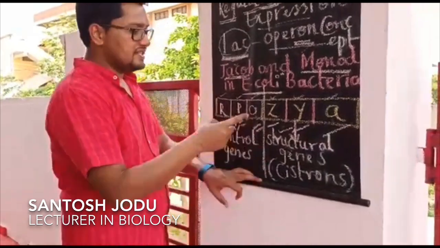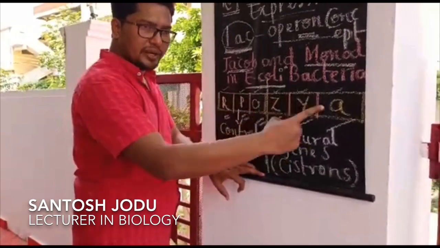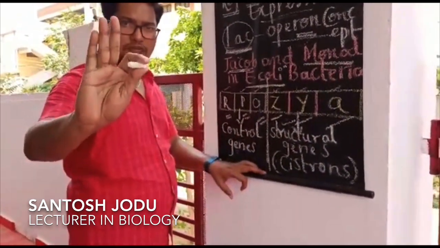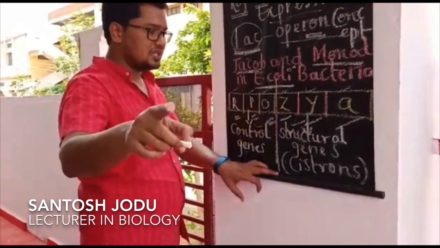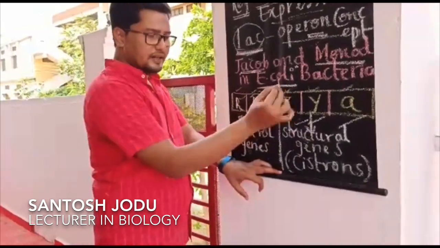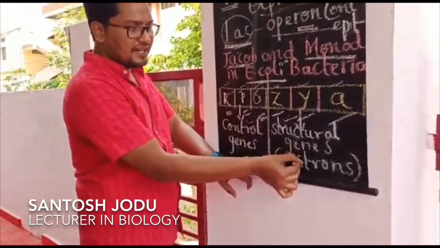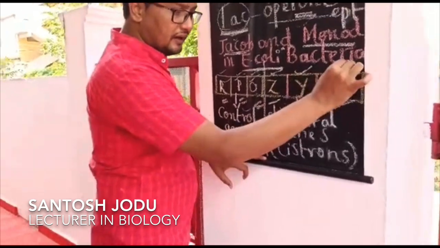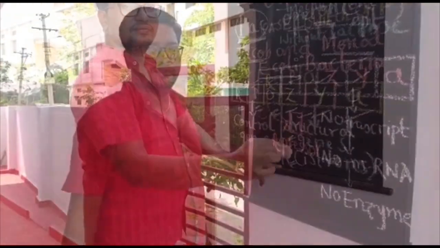So always remember, this is the structure of a lac operon. It is a fragment of DNA in which 6 genes are present. Out of 6 genes, 3 are the control genes. Which 3 are the control genes? Regulator, promoter and operator. Adjacent to control genes are present structural genes. Which 3 are the structural genes? Z, Y and A. Structural genes are otherwise called cistrons.